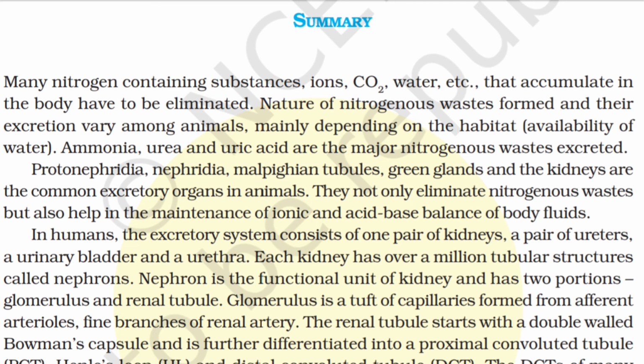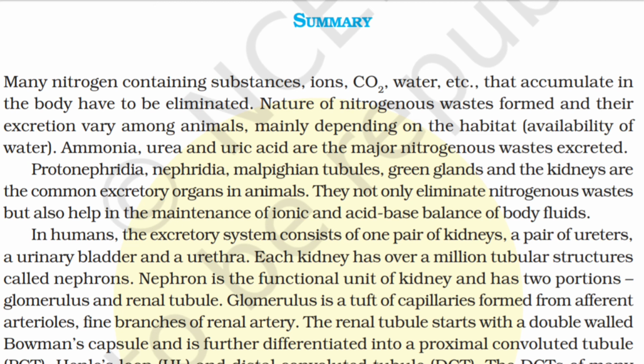In humans, the excretory system consists of one pair of kidneys, a pair of ureters, a urinary bladder, and a urethra. Each kidney has over 1 million tubular structures called nephrons. Nephron is the functional unit of kidney and has two portions, that is, glomerulus and renal tubule. Glomerulus is a tuft of capillaries formed from afferent arterioles, fine branches of renal artery.